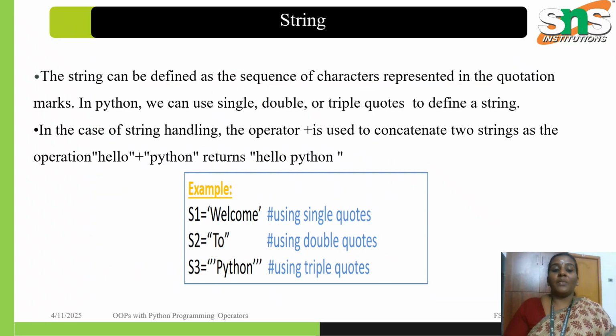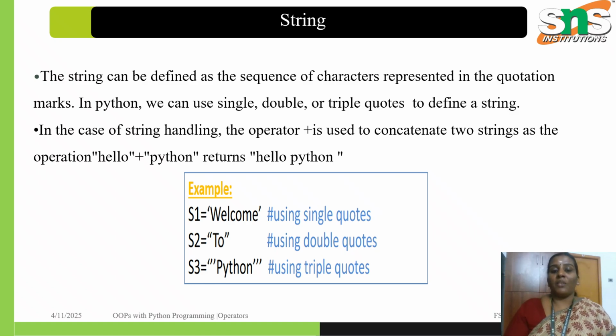So what is a string? A string can be defined as a sequence of characters represented in quotation marks. In Python, we can use single, double or triple quotes to define a string. In string handling, the plus operator is used to concatenate two strings as an operation. Hello plus Python gives Hello Python.